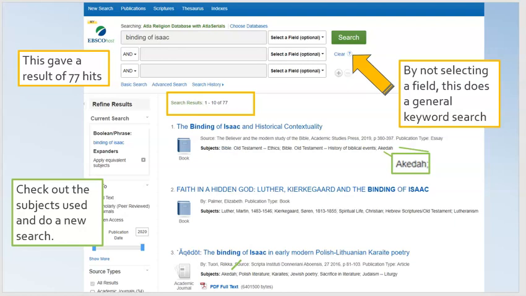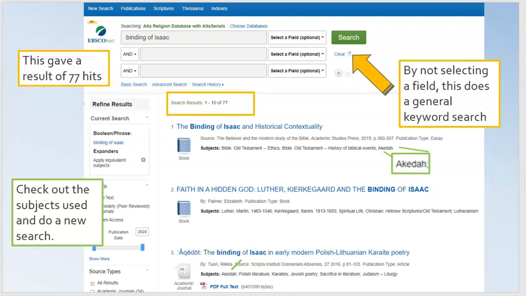To the right where it says select a field, I'm not going to change anything, and that means it will do a general keyword search. There are a lot of different options under there. You can search by author, title, subject, journal, and many other things. But I kept it as a general keyword and got 77 hits. Now, this seemed okay, but not as good as it could or should have been.